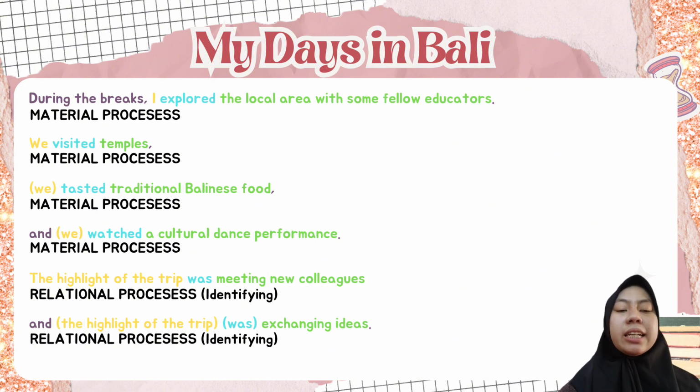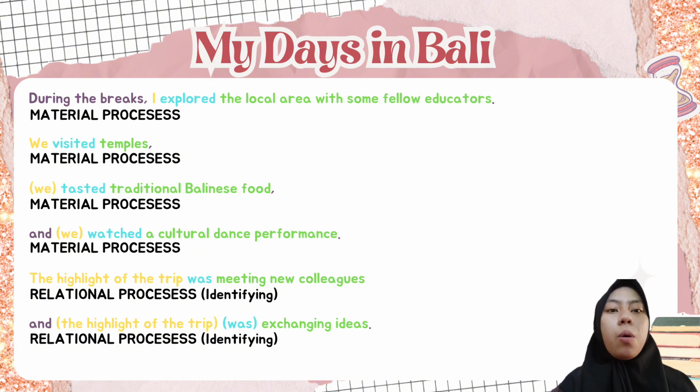In the eighth sentence, "we visited temples," the word "visited" is a material process. The word "we" is the actor, and "temples" is the goal. It can be concluded that the sentence falls into the material processes category. In the ninth sentence, "we tasted a traditional Balinese food," the word "tasted" is a material process. The word "we" is the actor, and "traditional Balinese food" is the goal. It can be concluded that the sentence falls into the material processes category.